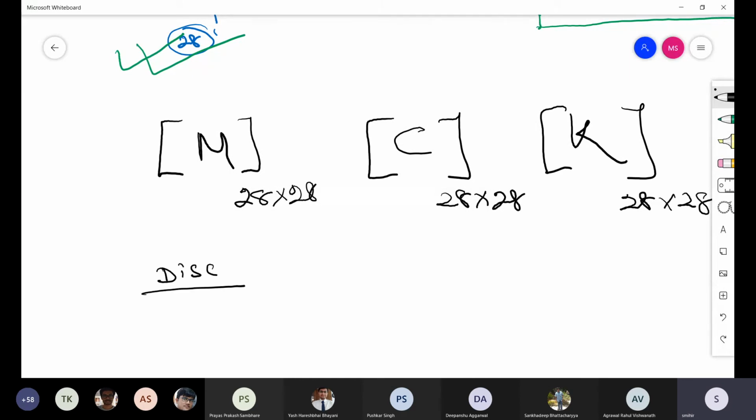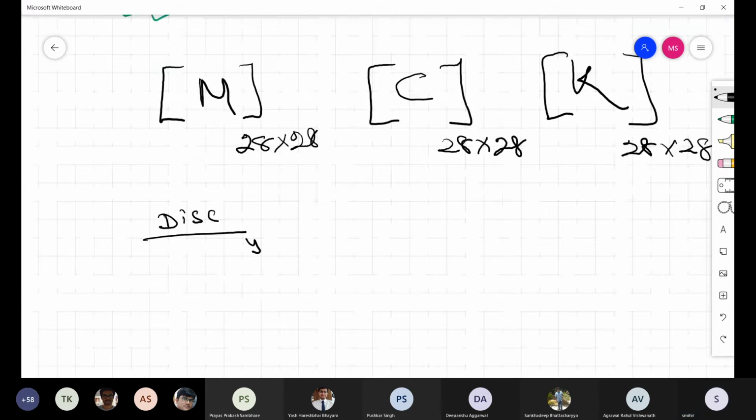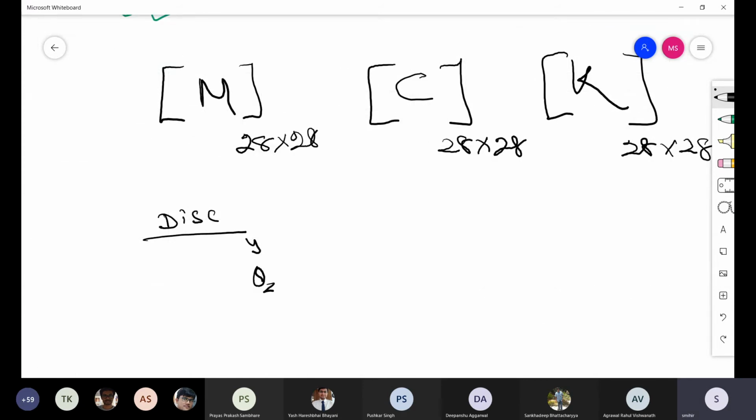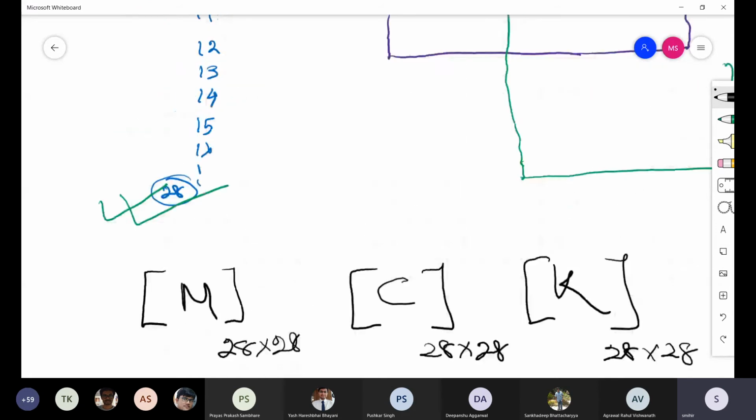So the disc has 4 degrees of freedom only. Those 4 degrees of freedom, according to us, are actually y, theta z, z, theta y. So these are the 4 degrees of freedom. At what node? Based on the node, the disc is attached.